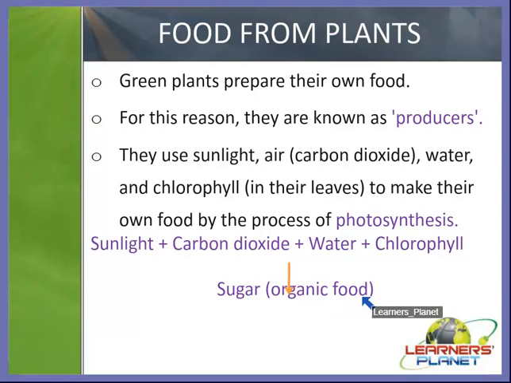So CHO is organic food, and sugar is a type of carbohydrate which is made by the green plants with the help of sunlight, carbon dioxide, water and chlorophyll.